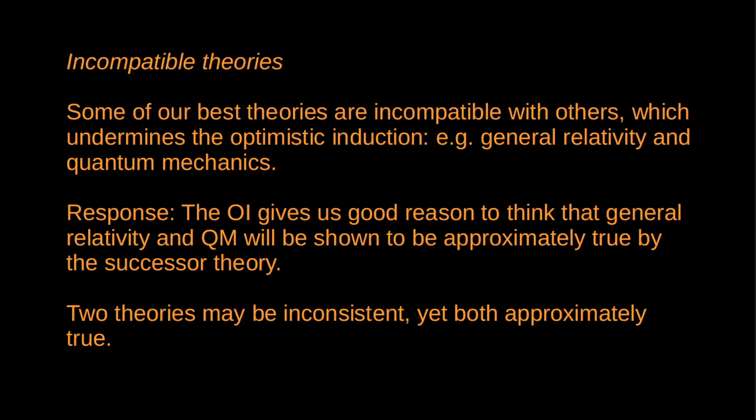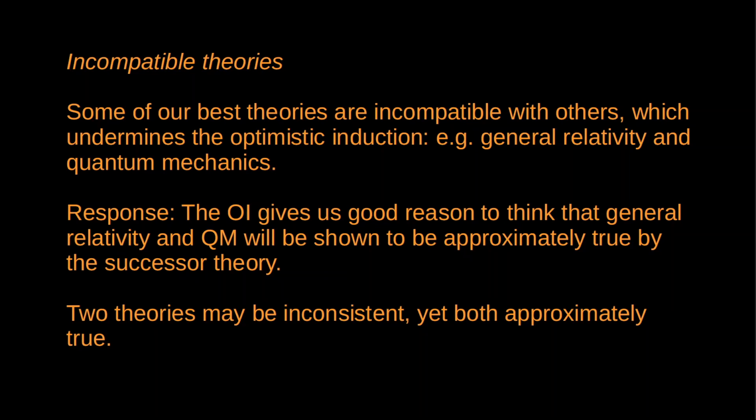So these theories will probably be reconciled in a way that, yes, may involve some alterations, but we're going to preserve their claims about the fundamental structure and nature of the universe. As a general point, I think this is fair enough. Realists only need approximate truth, and two theories can be approximately true and yet still inconsistent. Whether this is plausible in this particular case depends on the details.